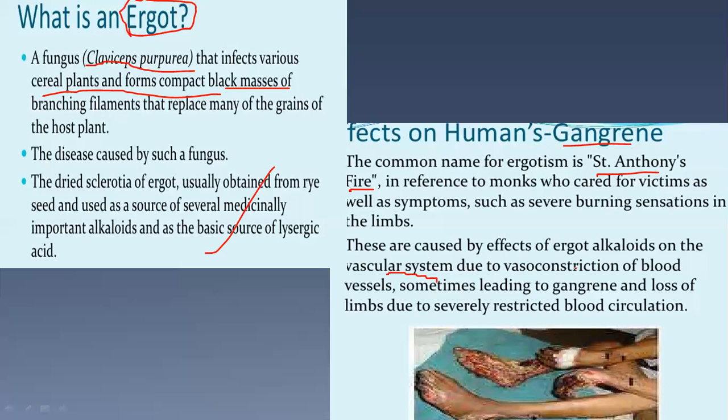It causes vasoconstriction of blood vessels, leading to gangrene, in which the blood supply to the limbs is lost due to severely restricted blood circulation. You can see the condition here.